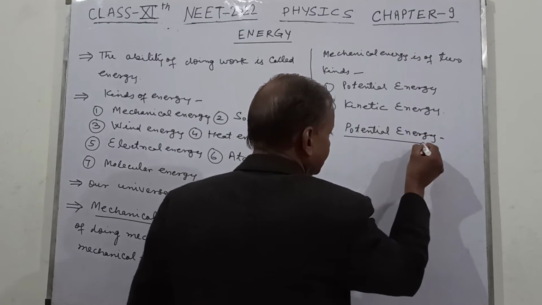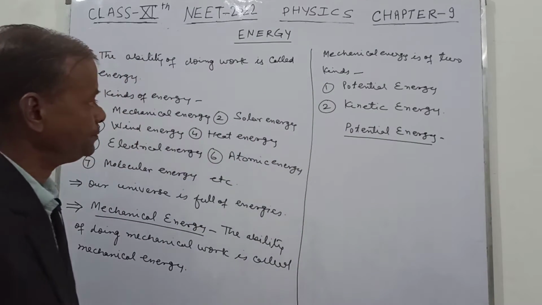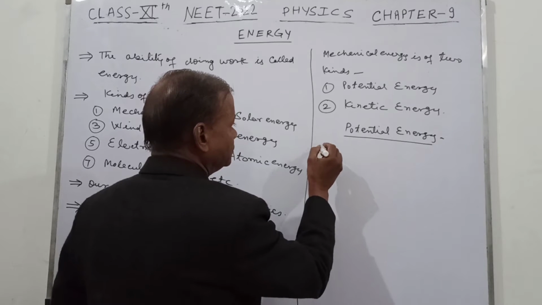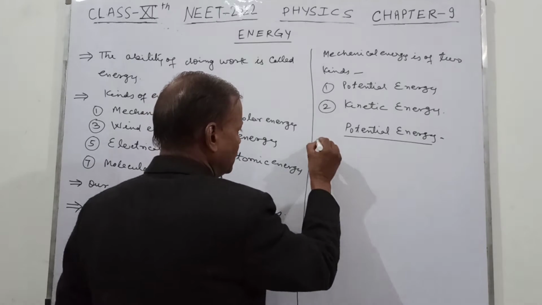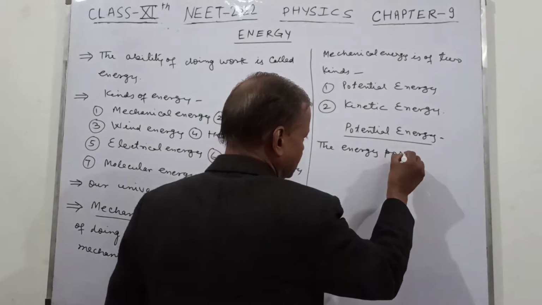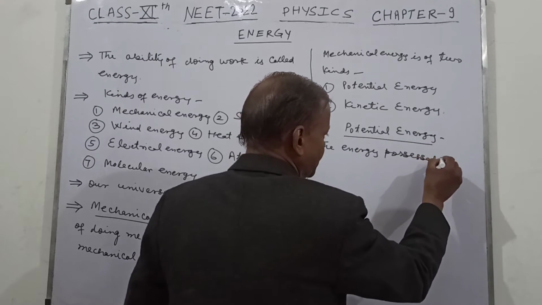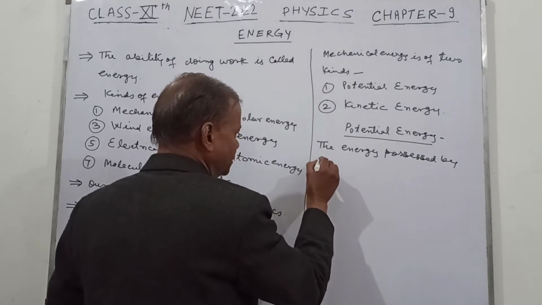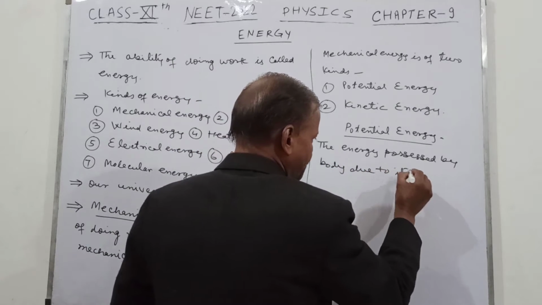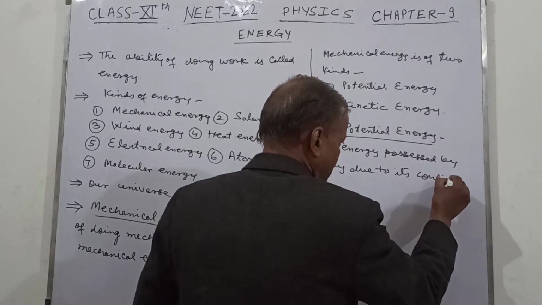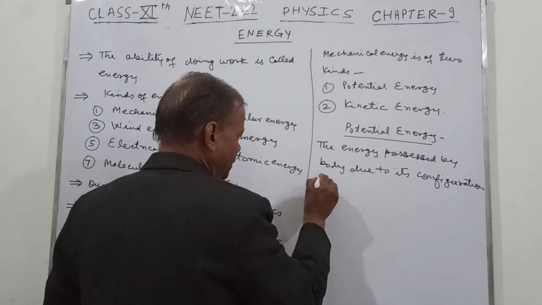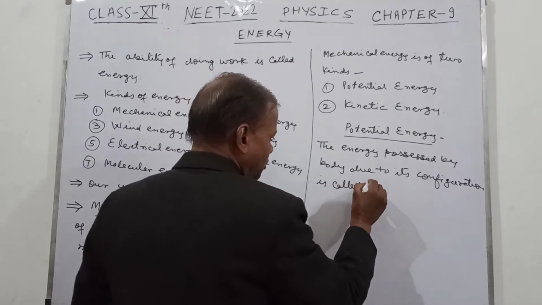Potential energy. The energy possessed by a body due to its configuration is called potential energy.